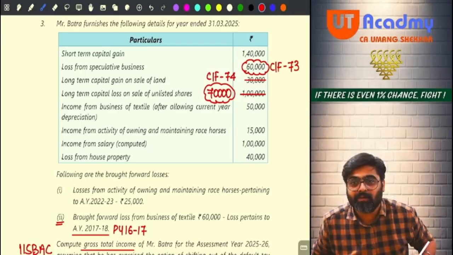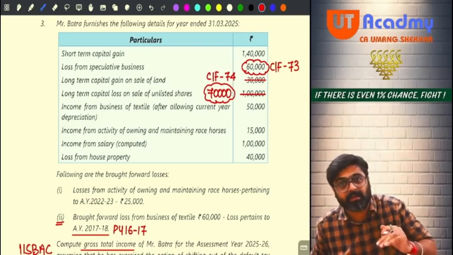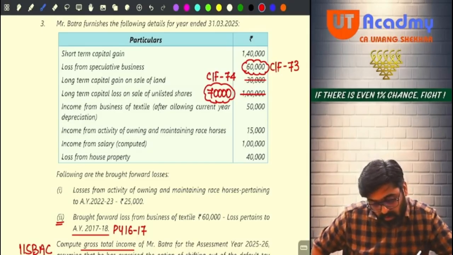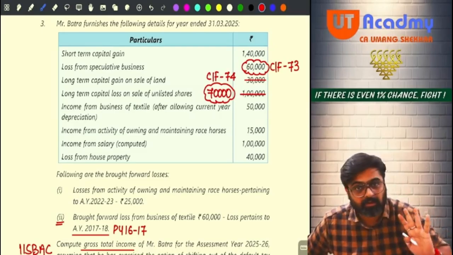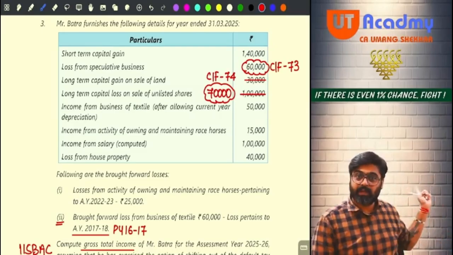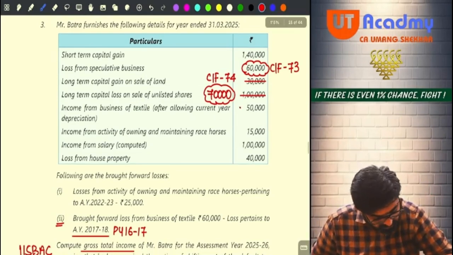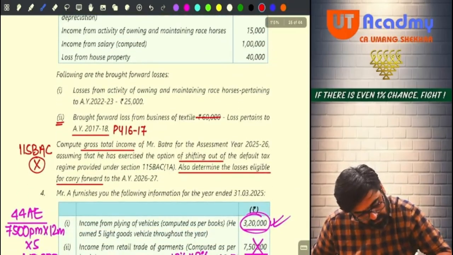Can it be set off against any other income of this year? No. It can be set off against this year's business income. Do you have business income? Yes, 50,000 you have. Against this current year losses are not set off. So you will directly bring this loss to be set off against this. So this entire 50,000 will vanish. And don't you think out of this still 10,000 will remain?